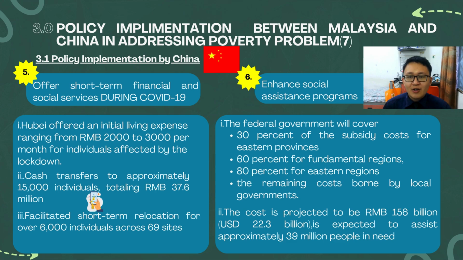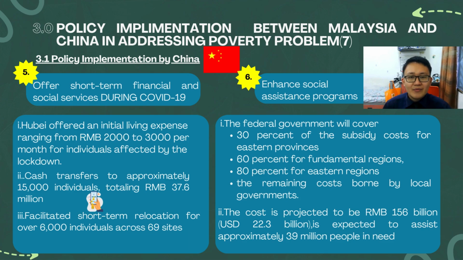Moreover, the Chinese government offered short-term financial and social services during COVID-19. Hubei offered an initial living expense ranging from 200 RMB to 300 RMB per month for individuals affected by the lockdown. Cash transfers to approximately 15,000 individuals, totaling 36.6 million RMB, facilitated short-term relocations for over 6,000 individuals across 69 sites. Other than that, the Chinese government enhanced social assistance programs.